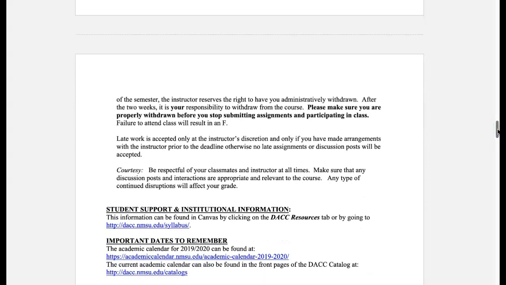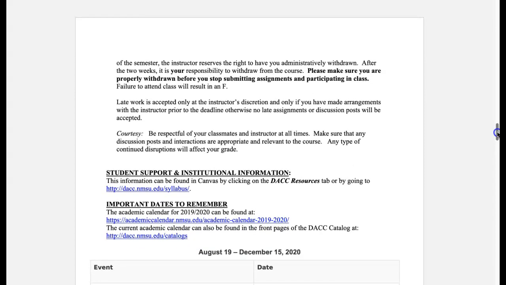Also, please keep in mind that if you feel you have a learning disability, or like for example, let's say you break your hand and you need special accommodations because breaking your hand prevents you from typing, you do have to contact the student office. That way they can go ahead and send me a memo and let me know what type of accommodations you need. I cannot provide accommodations for anyone unless I get a memo from the student's accessibility office.